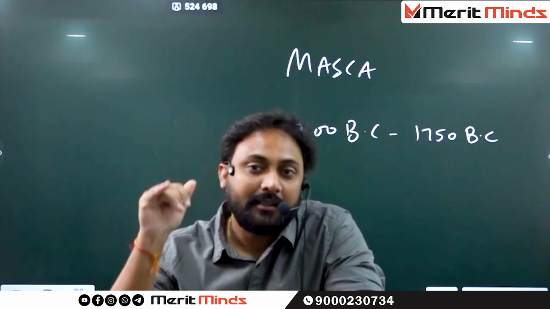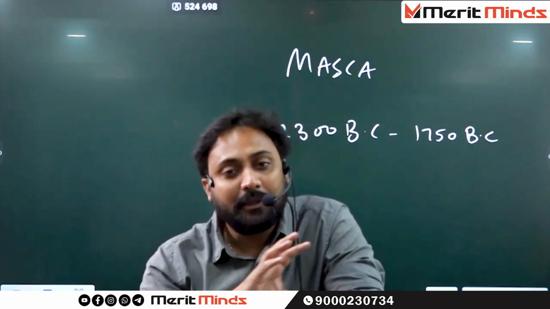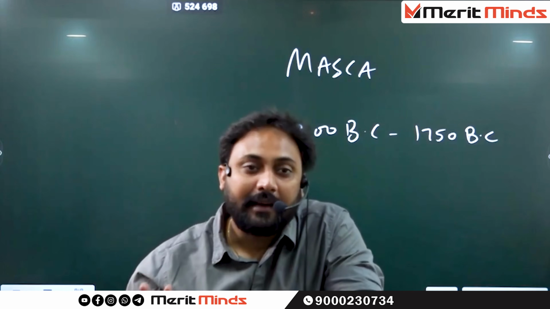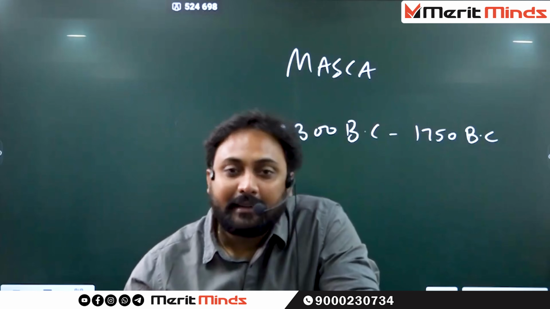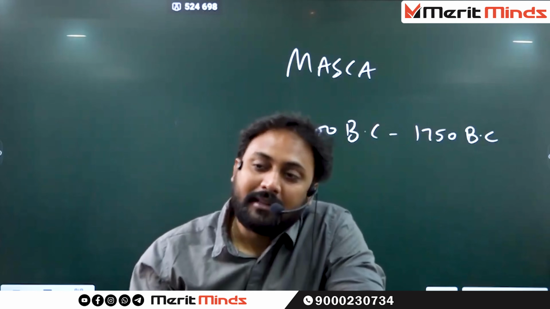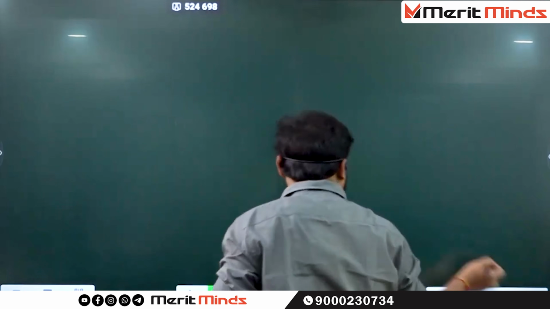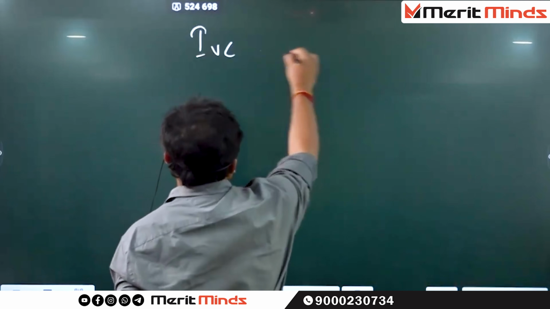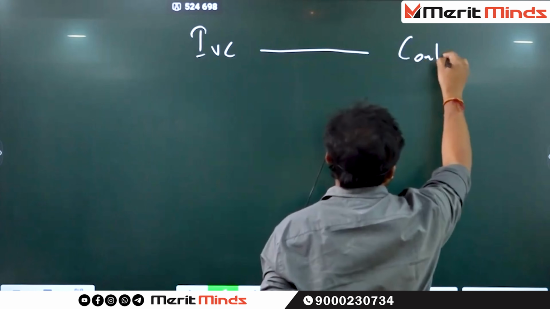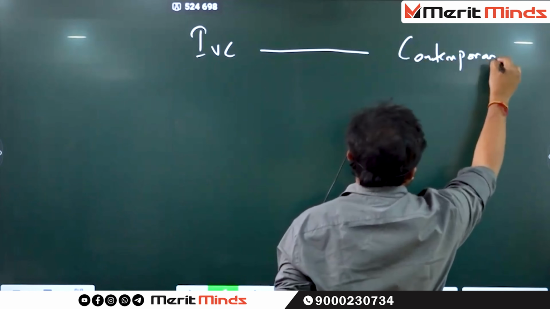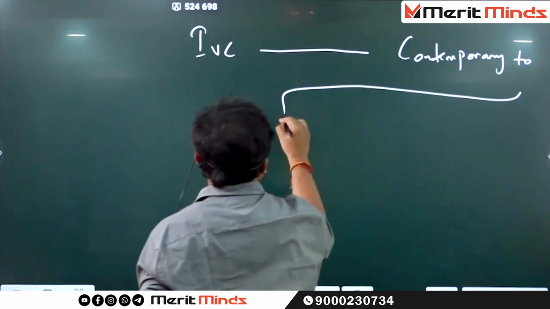4500 to start and 1750 to end, and this is the biggest civilization in the entire world. And at that particular time, how many civilizations are there? Contemporary civilizations, we call them. IVC is contemporary to number one.